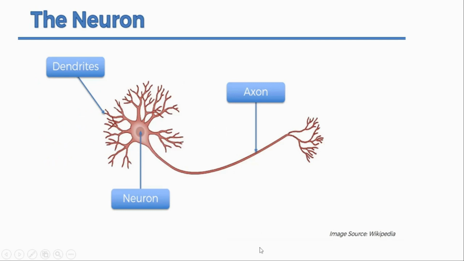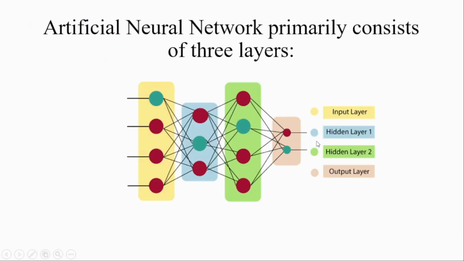So the neuron, these are the dendrites, this is the neuron, basically nucleus or cell, and this is the axon. Something will be input from here, the dendrites or the inputs. Basically different types of signals are input with the help of dendrites, and these inputs come to the neuron or the cell part, and after performing necessary operations, processing, these are transmitted via the axon, output through the axon to some other neurons, and so on.